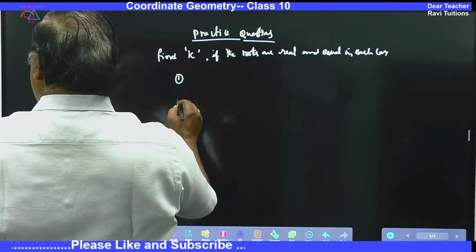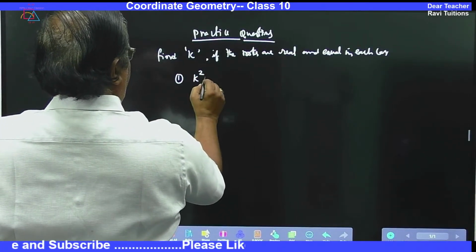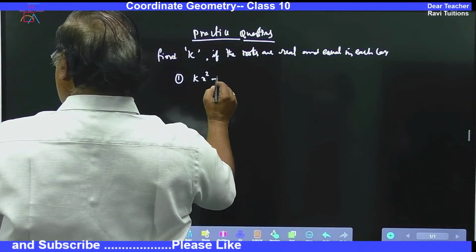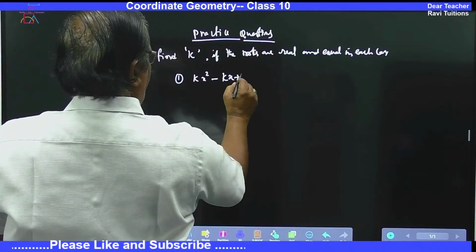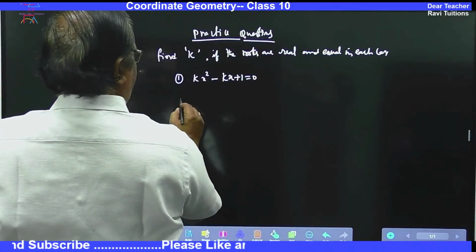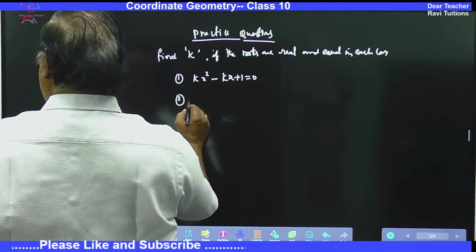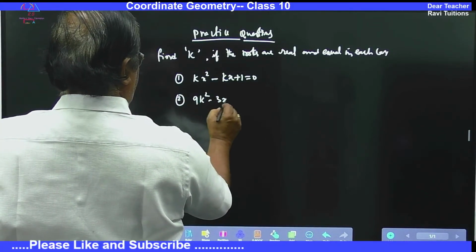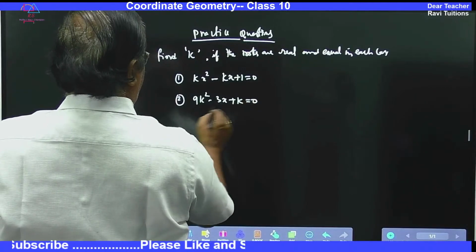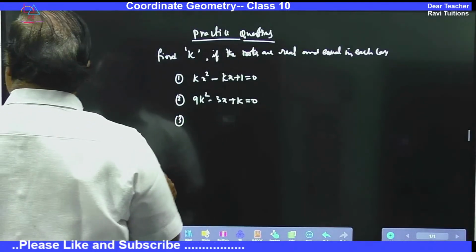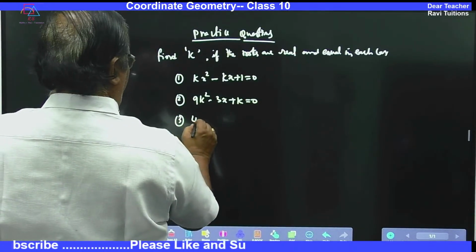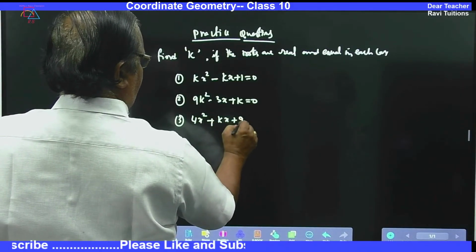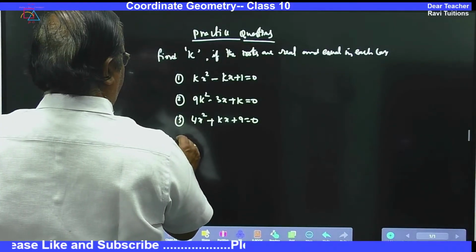Question number 1, kx square minus kx plus 1 is equal to 0. Examination question. 9x square minus 3x plus k is equal to 0. This is also an examination question. 4x square plus kx plus 9 is equal to 0. Examination question.